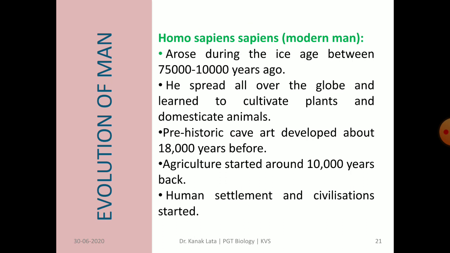Some prehistoric cave art was developed about 18,000 years ago. After that, they started agriculture around 10,000 years back, and human settlement and civilizations started.